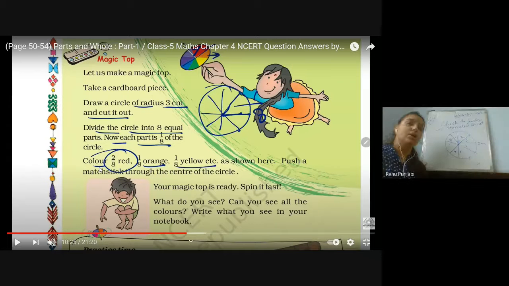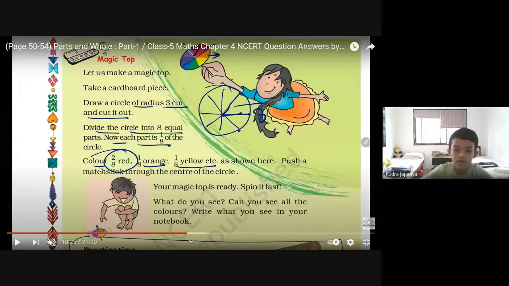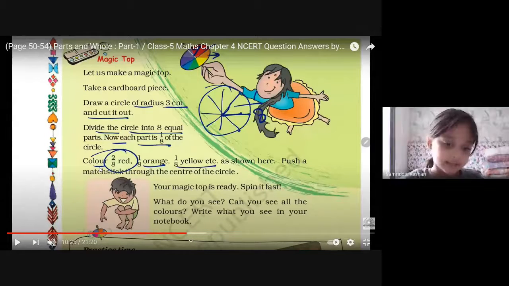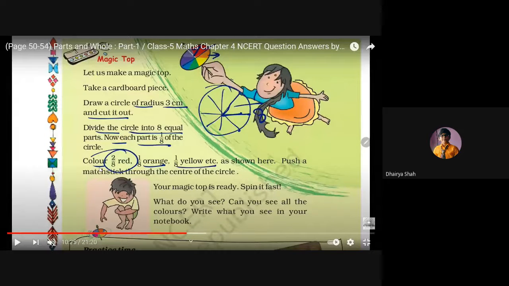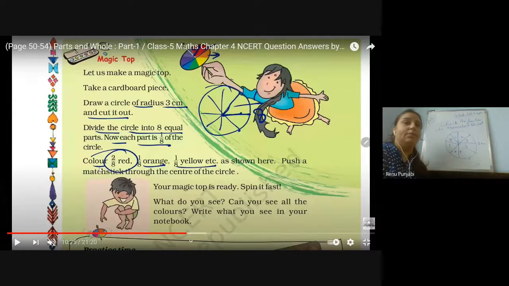2 parts. And orange, how many? 2 out of total 8? 1 part orange. How many yellow? 1 part. 1 part yellow. So this way, push a match.